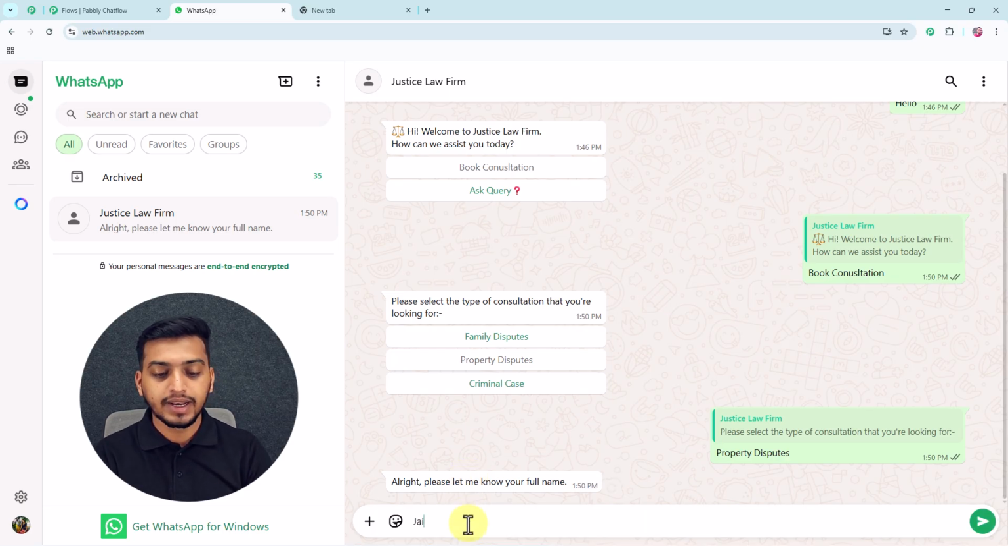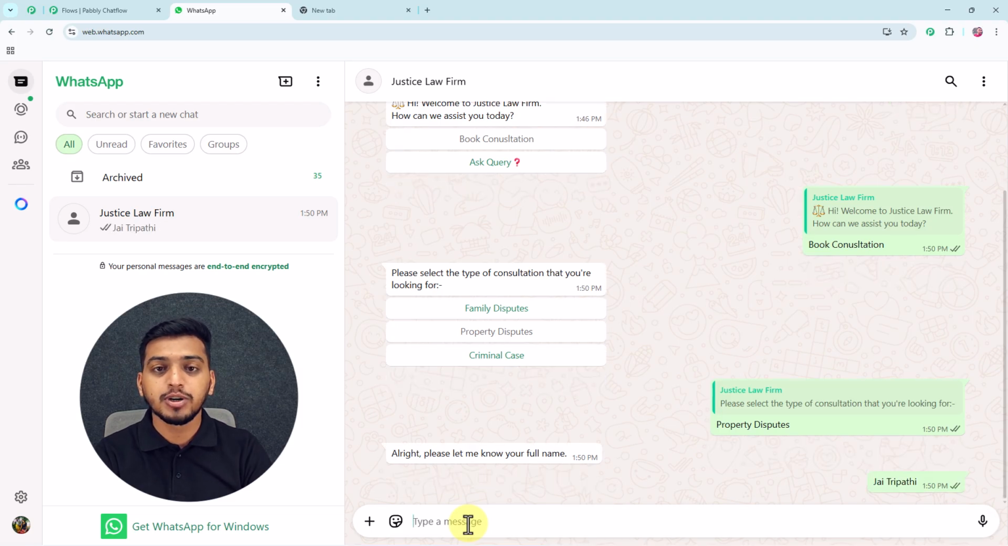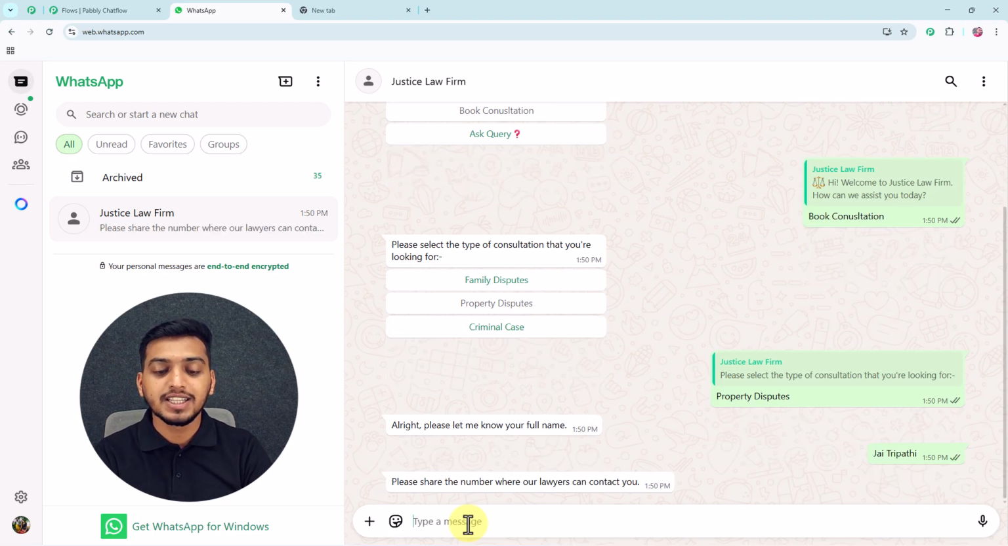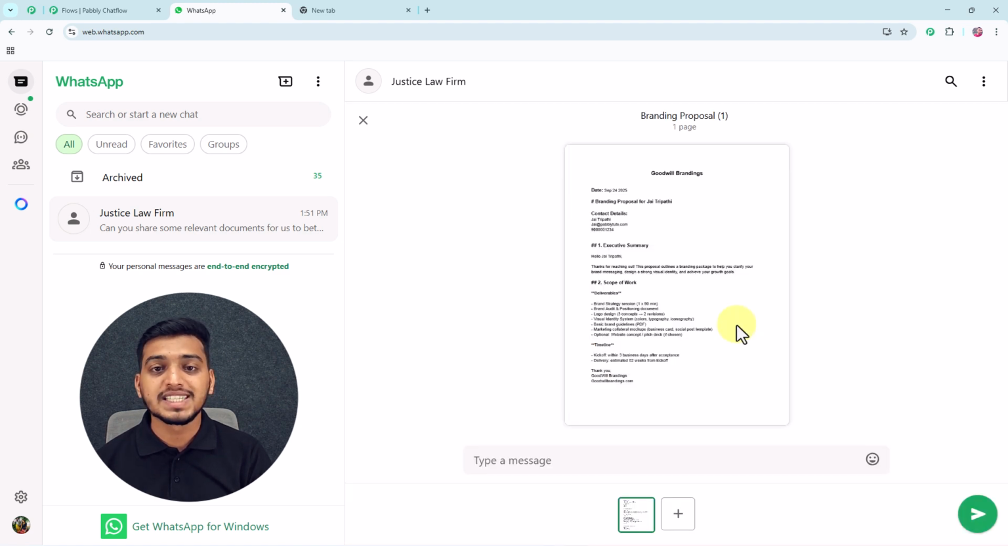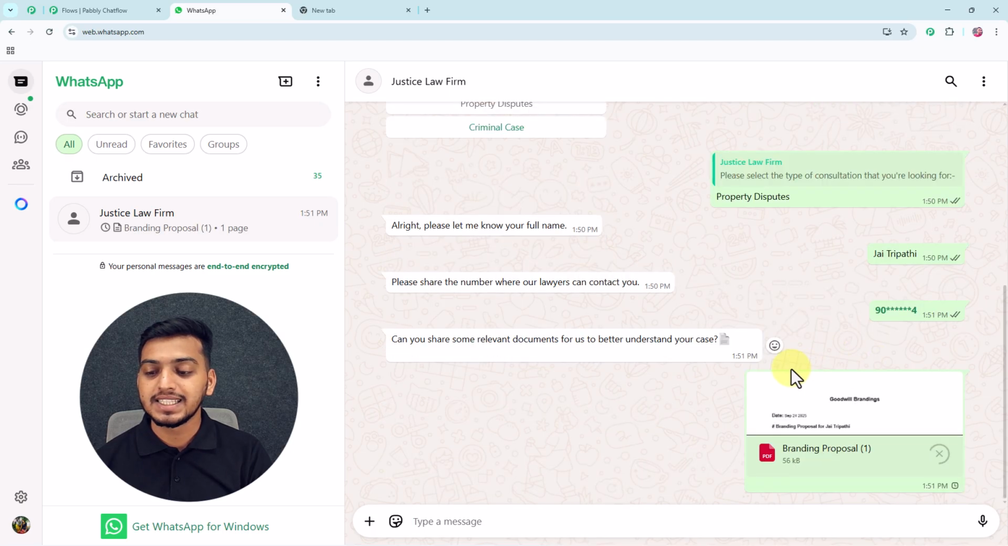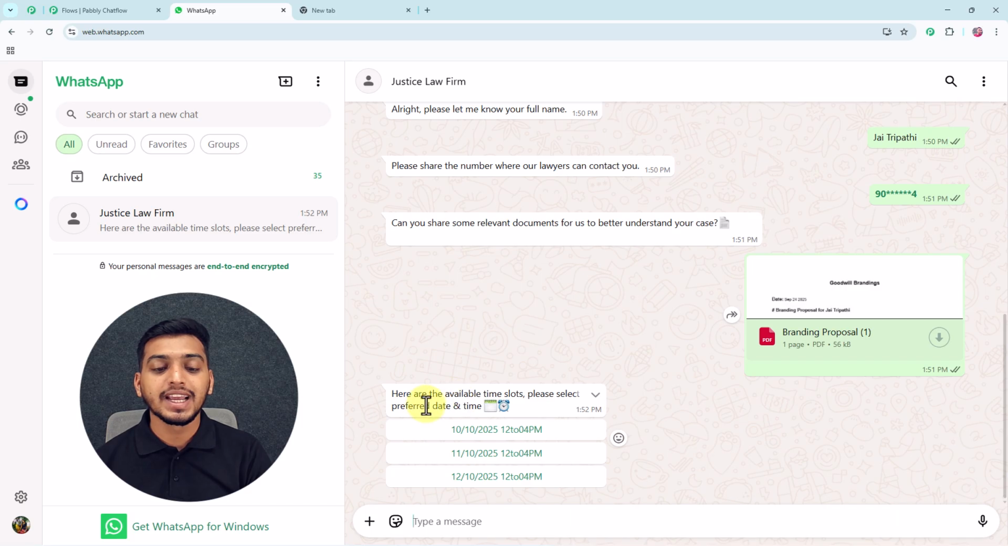So I will enter my name and I will send it to this particular WhatsApp chatbot. And after that, this WhatsApp chatbot is asking me for my number, so I will also enter my number. And after sending my number, you can see this WhatsApp chatbot is asking me to share some relevant documents so that this lawyer can understand my case better. So I will send this particular document inside this chat like this, and here I have also sent this document successfully. And after that, you will see that this WhatsApp chatbot will send me another message, and in here it is asking me to select the available time slots.